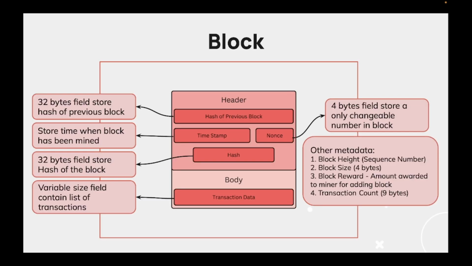So here is the structure of a block. As I mentioned earlier, a block contains many things: it has the hash, previous hash, nonce, transaction data, basically the ledger I was talking about, and a timestamp of when the transaction was made. You can see the details.